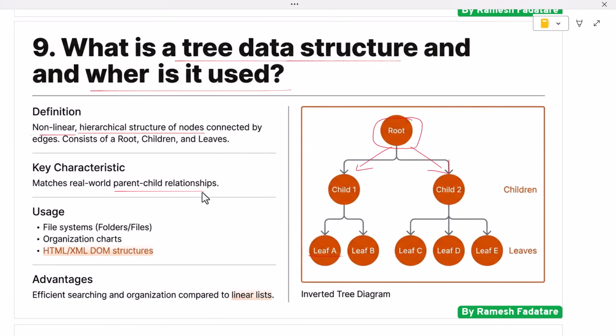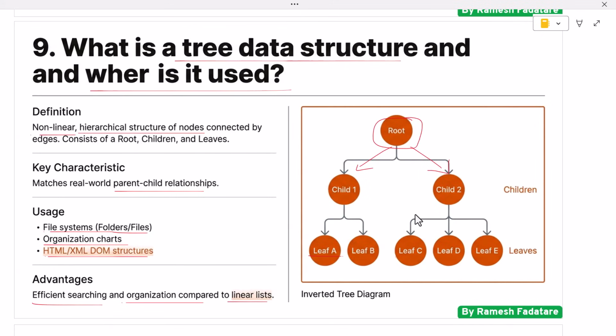For example, file systems use trees to represent folders and files. Organization charts, XML documents, and HTML structures also follow a tree-based model. One major advantage of trees is efficient searching and organization. Compared to linear data structures, trees can reduce the time required to find elements.